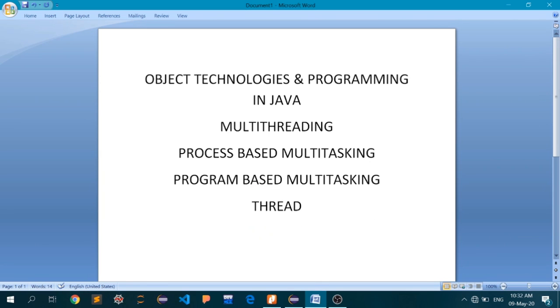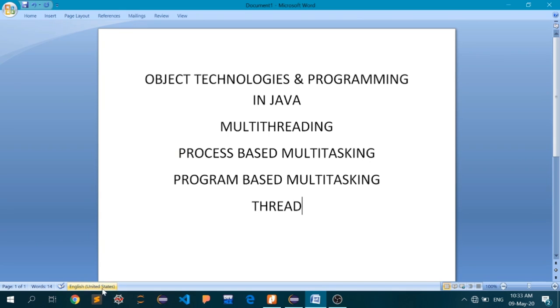The first thread for your text editor will be the window, the graphical user interface where you are typing your code, and the second thread will be the one which is actually evaluating your code and giving you feedback whether the line that you have written is as per the syntax of the language you are writing in, correct or not.